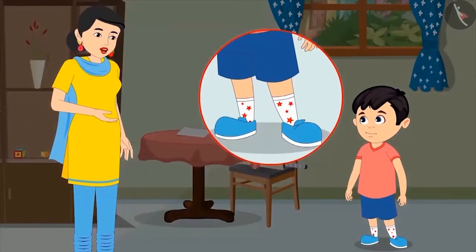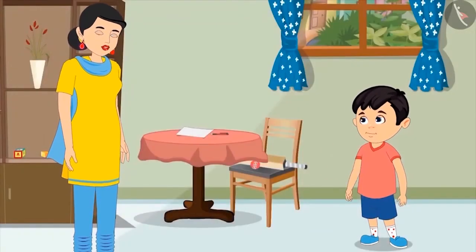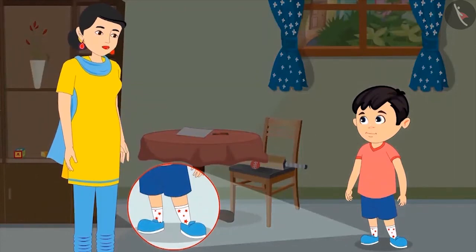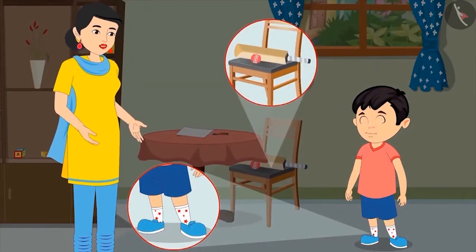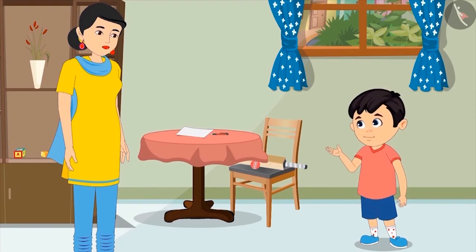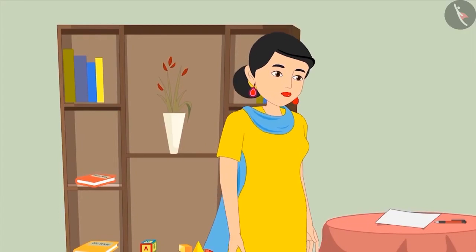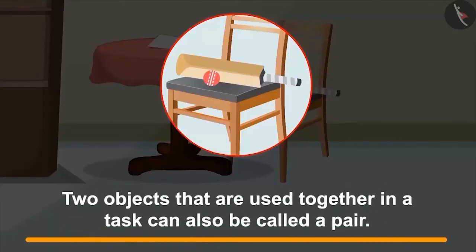Your pair of star socks looks very good. Thank you, Mom. Do you know that just like these socks are in a pair, your bat and ball are also in a pair? But how, Mom? These socks look the same and I wear them together. That's why they are in pairs. How are these bat and ball in pair? I will explain it to you, son. You use the bat and the ball together while playing cricket, don't you? Yes, Mom. That means 2 objects which are used together in a task can also be called a pair.